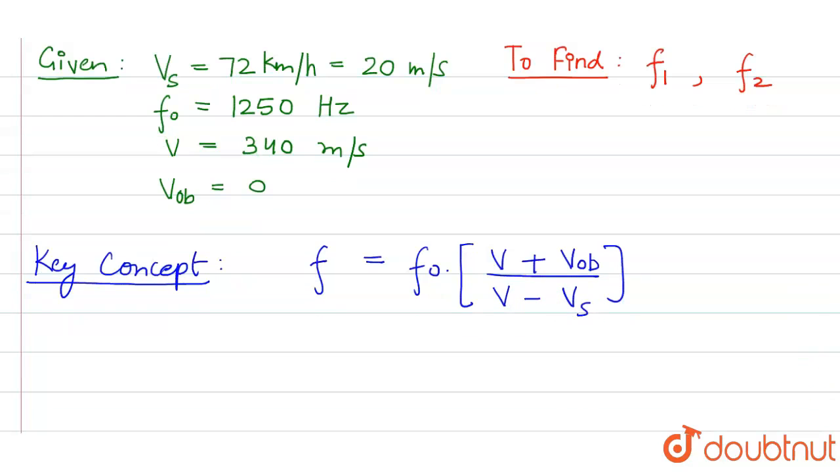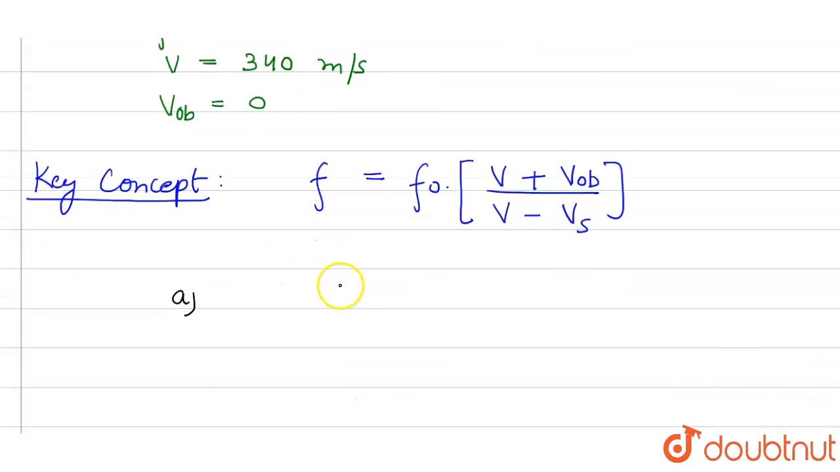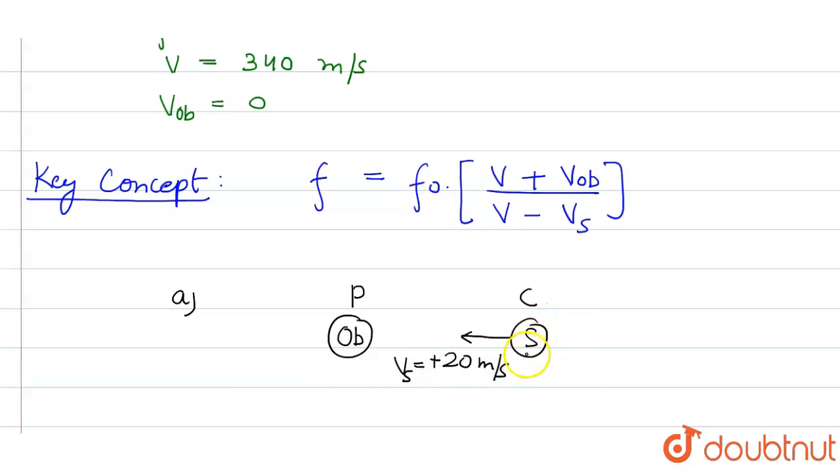Alright. So now let's see, we have in case A, the person is standing in front of the car. So let's say we have a person and we have car. So person is the observer and car is our source. Person is standing in front of the car and car is moving towards the observer, right, with velocity 20 meters per second. So here velocity of the source would be positive because the source is approaching the observer.